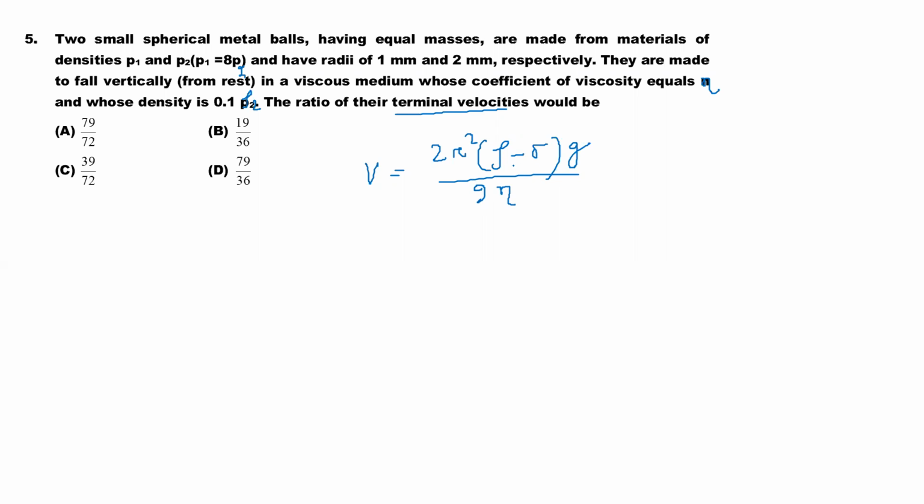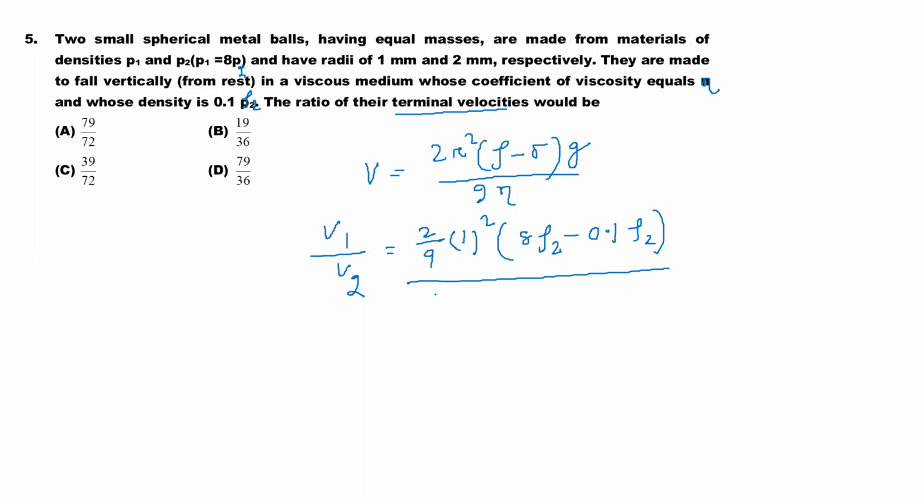So here he is asking the ratio of the terminal velocities. So we'll be finding the velocity of the first liquid, v1, by the velocity of the second spherical metal ball. That is equal to 2 by 9 taking radius is 1 mm squared into rho, that is 8 times rho 2 minus 0.1 rho 2, divided by